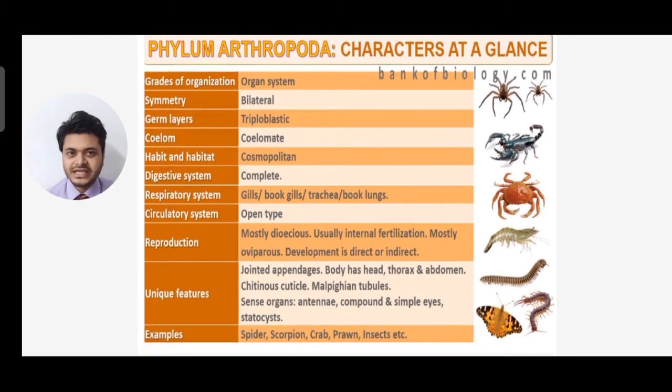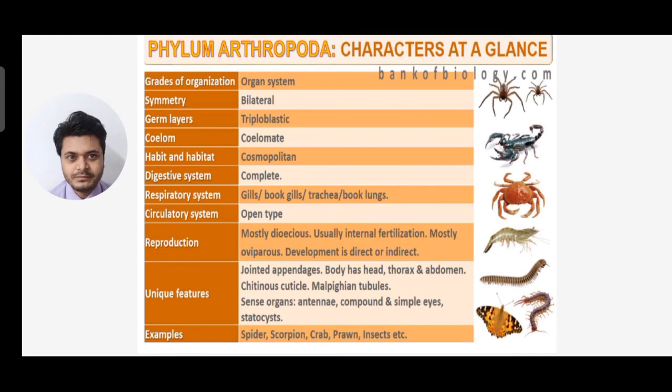Next, in this slide, I have given the entire phylum Arthropoda general characters at a glance. First is the grades of organization, they are organ system based. Symmetry, they have a bilateral symmetry. Germ layers, they are triploblastic in nature. Coelom, they are coelomate. And they are cosmopolitan in distribution.